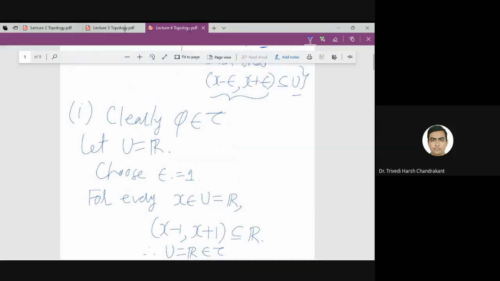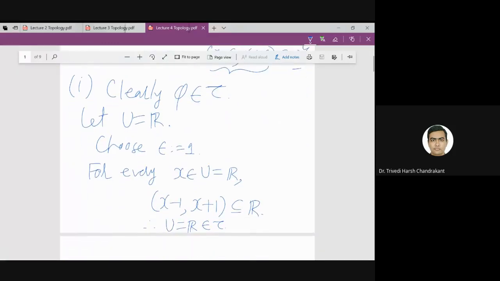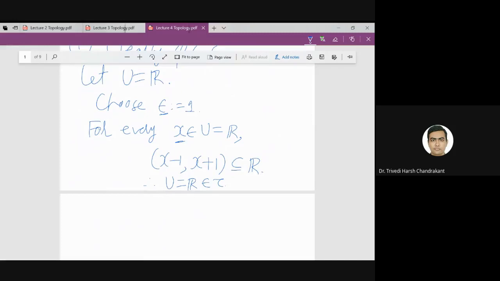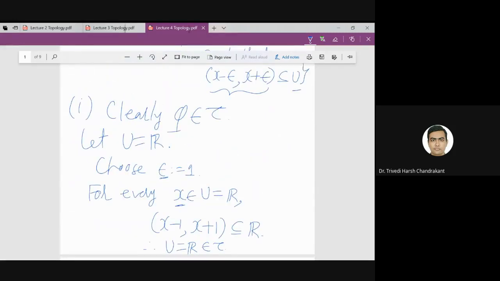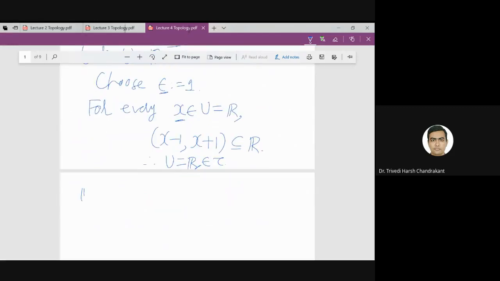That means it satisfies this property for some epsilon. In this case we chose epsilon equal to 1. In general, this epsilon depends on x, the point we are choosing, because we are taking the neighborhood around that point. But since we are checking that the real line is an open set in the usual sense, we can take the same epsilon that works for every x. So we have verified that phi belongs to tau and X belongs to tau, because X equals R in this case. Now the second property.